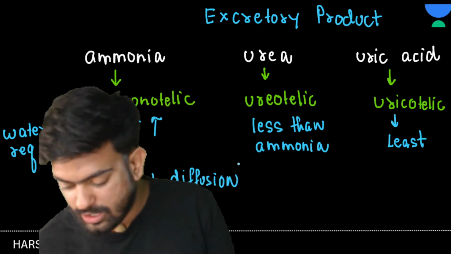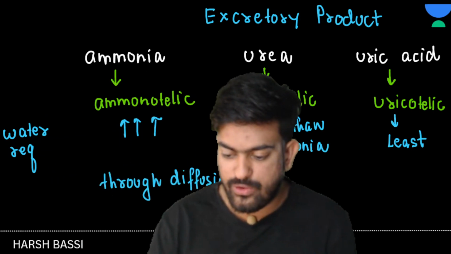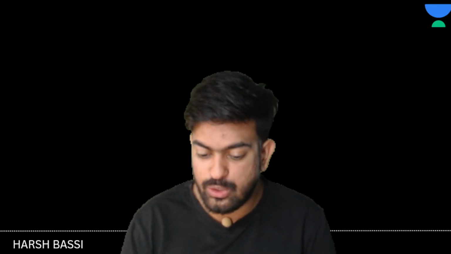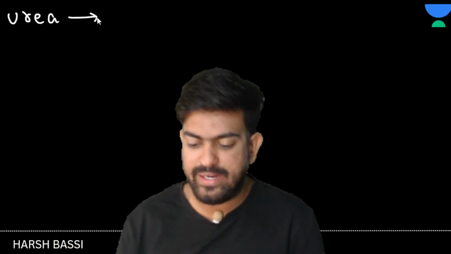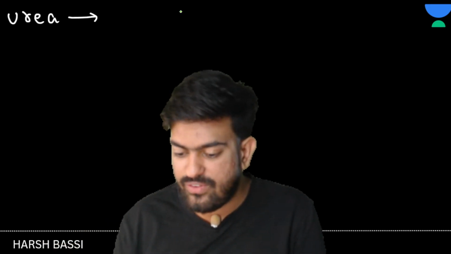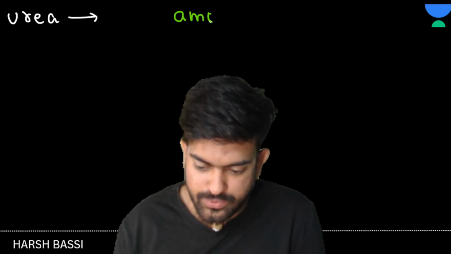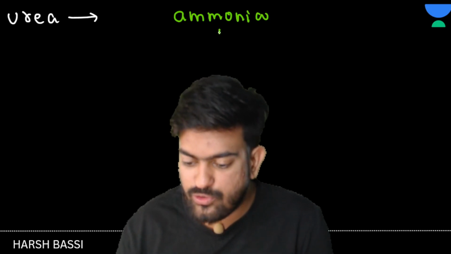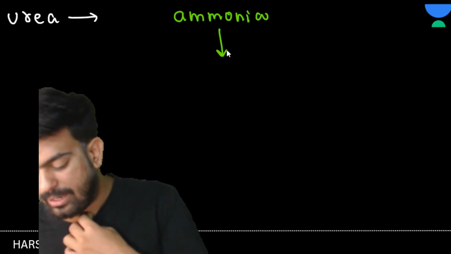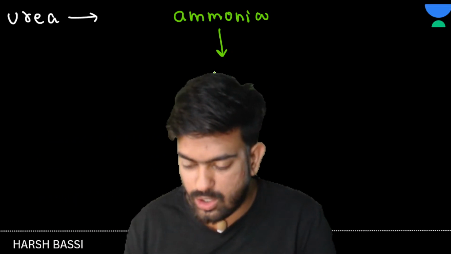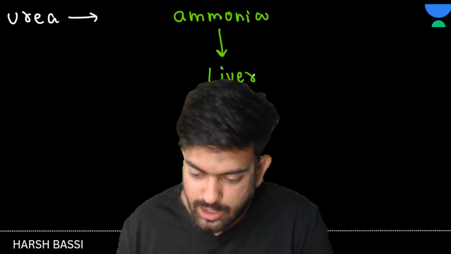so urea is what? See here, if I talk about ureotelic, how is urea formed? First of all, ammonia is produced. Let's suppose whatever reaction happened in our body, very firstly ammonia is produced. Now this ammonia goes into the liver.